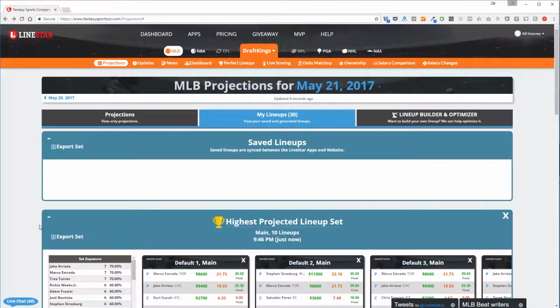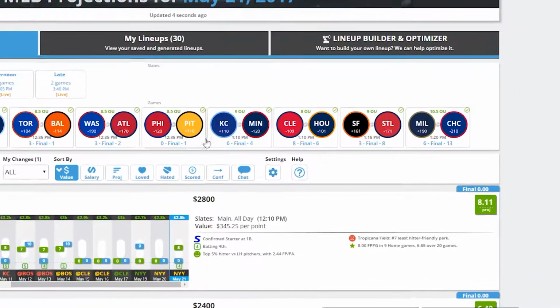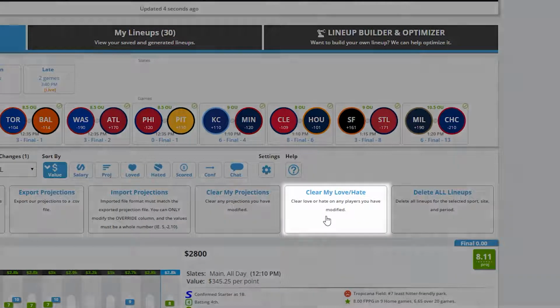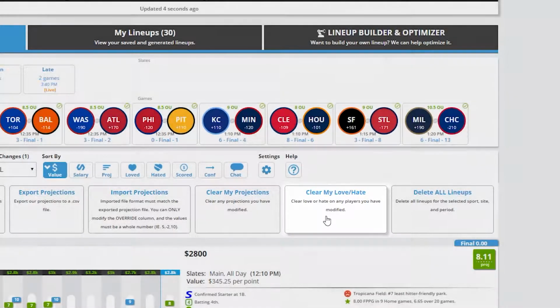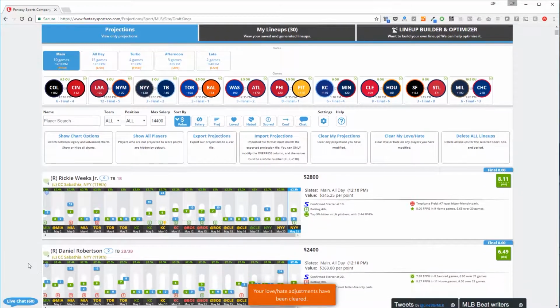Let's say you've been going through and loving and hating a lot of different players lately, and want to just start from square one again. You can click the settings gear and click clear my love-hate to get everything set back to normal again and reset to default. You'll get a confirmation in the orange box below.